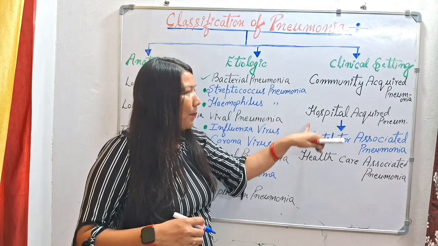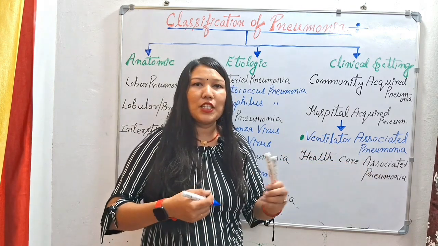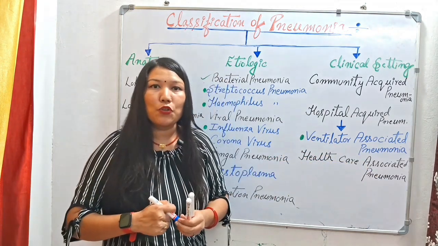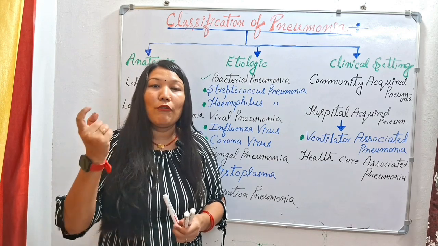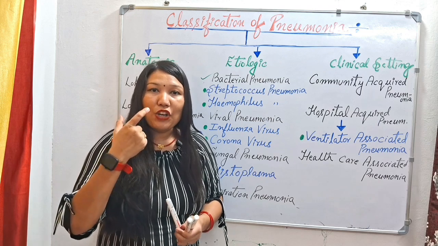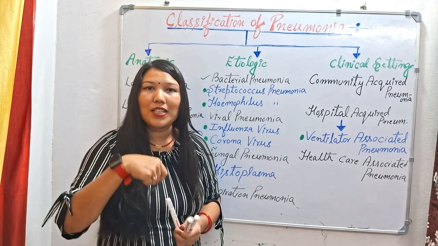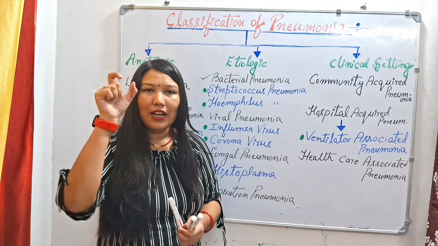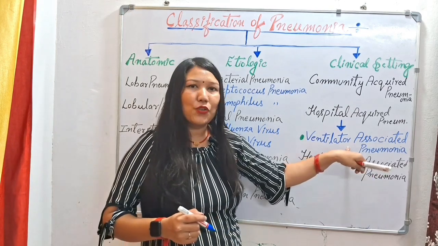The subtype of hospital acquired pneumonia is ventilator associated pneumonia, when the patient is intubated on a ventilator for COPD or for respiratory failure. Through the wear and tear from the ventilator, the patient suffers from ventilator associated pneumonia, because the ventilator will cause some tears and cuts in the lungs also. So he will suffer from ventilator associated pneumonia.